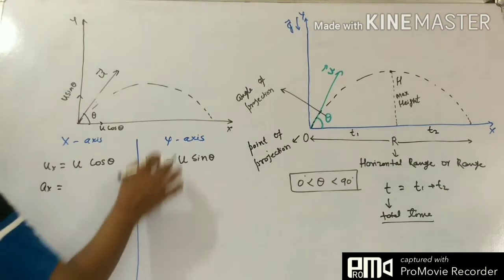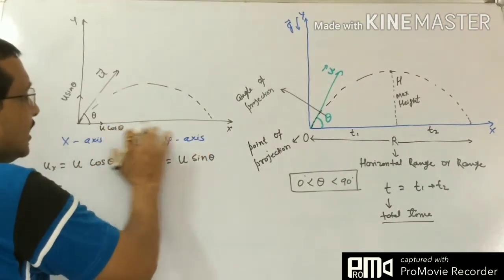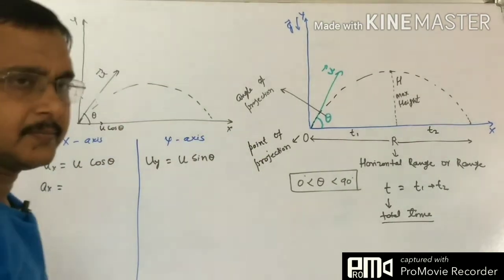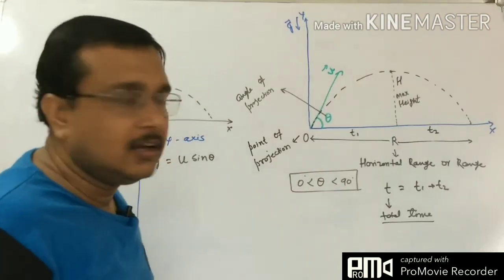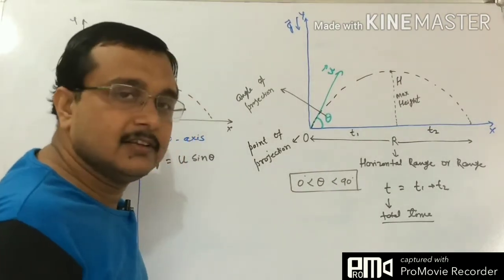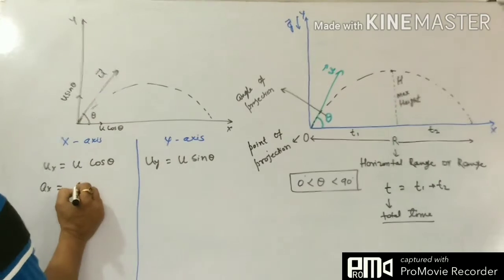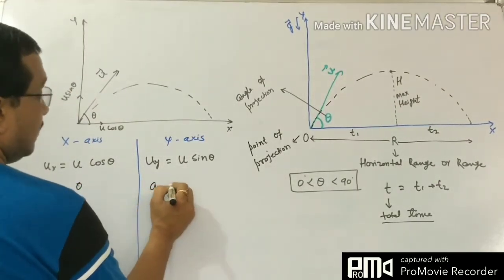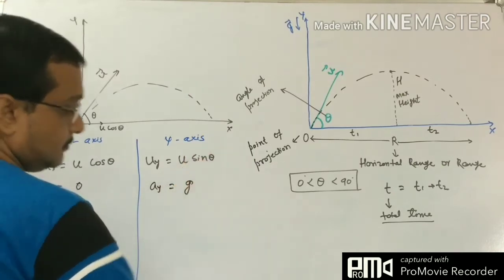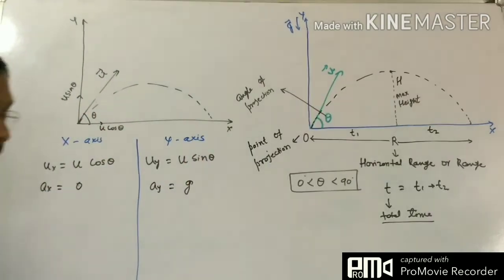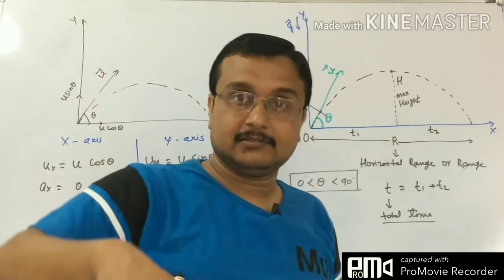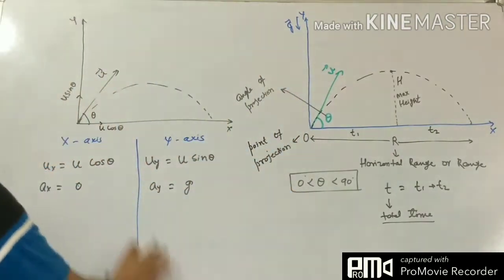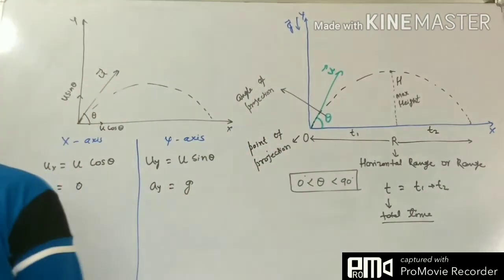Ax equals acceleration on the x-axis. Since there is no force acting on this x-axis, ax here is 0. And if you talk about ay, it is g under the effect of gravity in the negative direction. If we have not taken the vector sign, that's why it is g, otherwise it will be minus g.